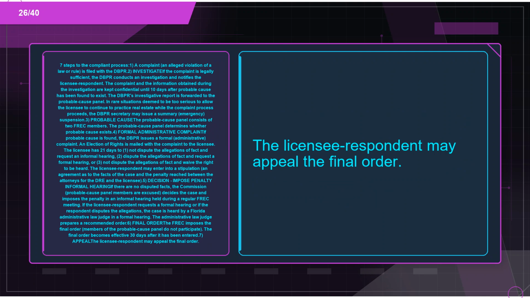6. Final order. The FREC imposes the final order. Members of the probable cause panel do not participate. The final order becomes effective 30 days after it has been entered. 7. Appeal. The licensee respondent may appeal the final order.